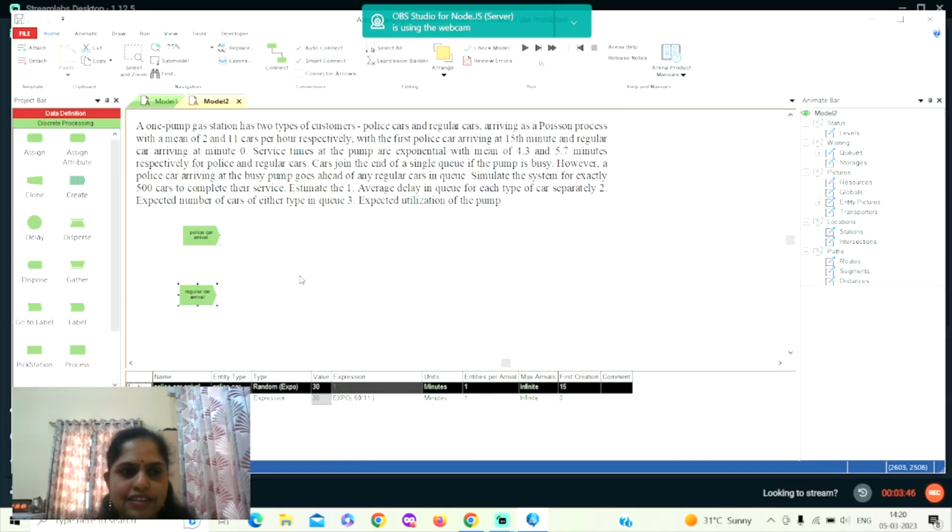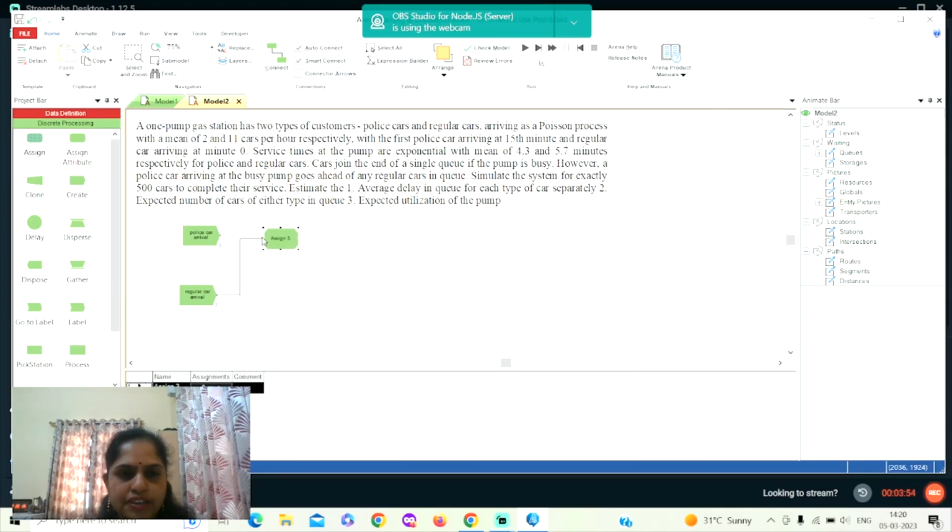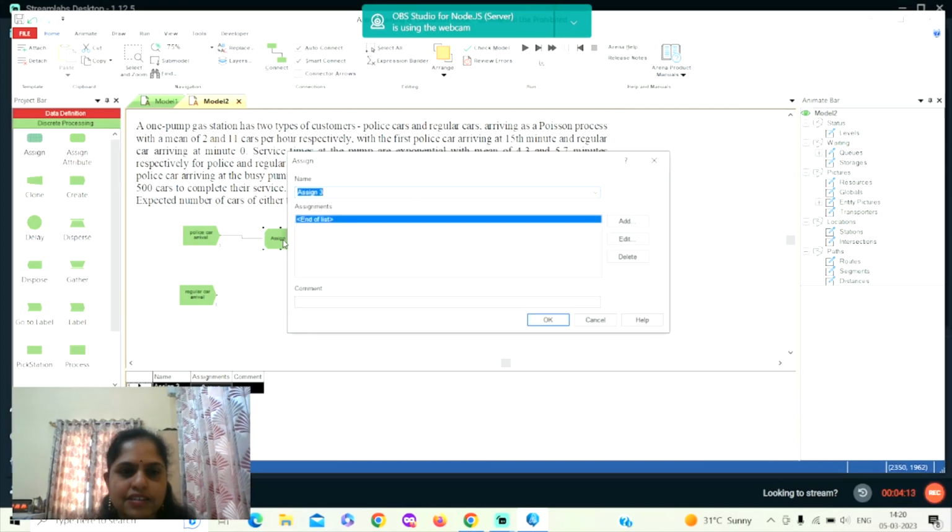Once this is done, whichever attributes we want to assign, we can use an assign module. So I'm dragging the assign module here. By default, the connection will go to the last placed module, so I'm removing that connection. If we want to give the connection, there is an auto connect option, so I'll click on this. The connection is done. I'll call this assigning attribute for police car.